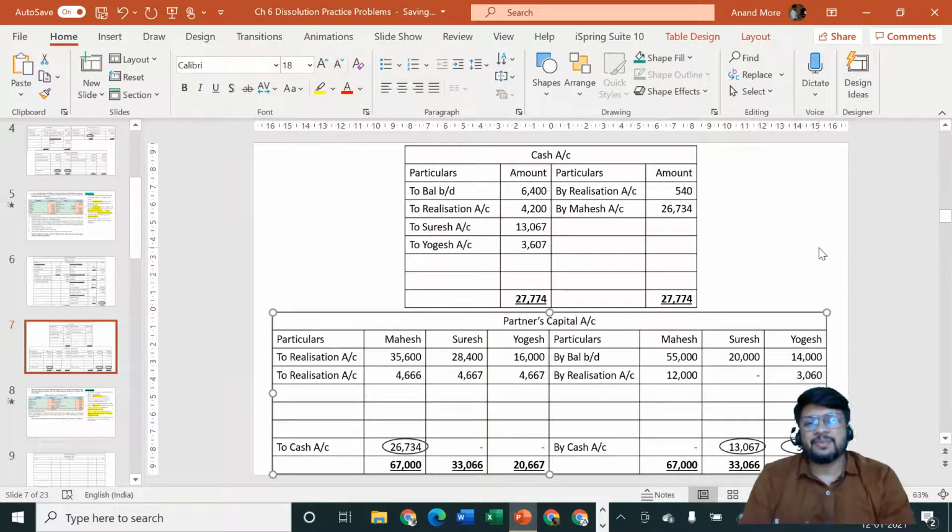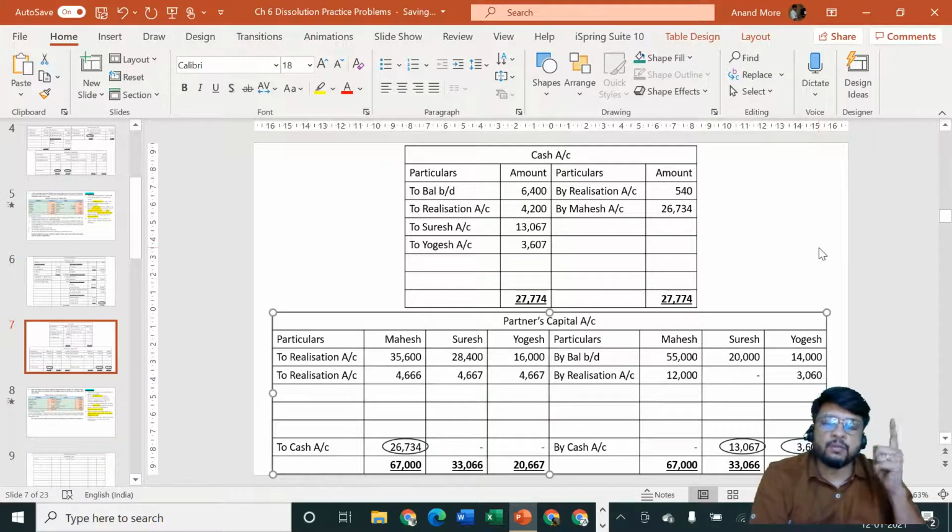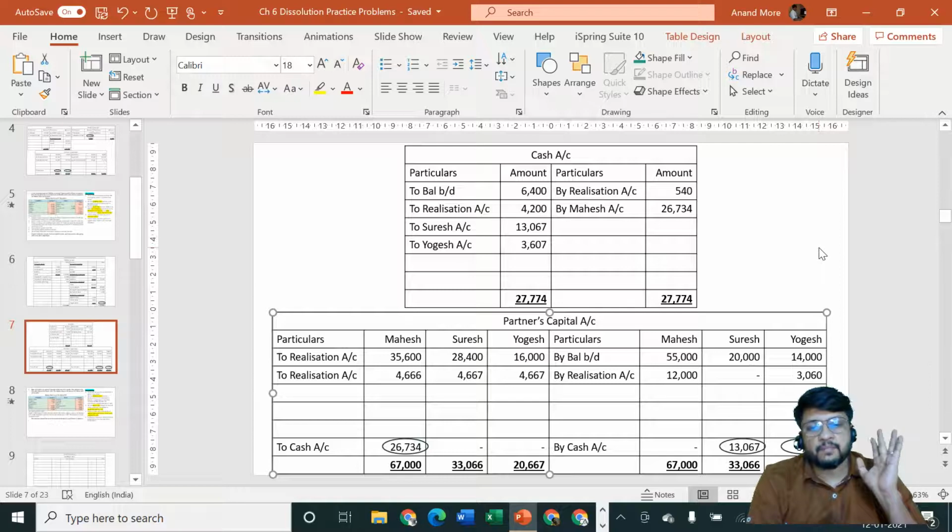Okay, so this is how we are going to solve the problem of dissolution. Here the most important adjustments which we have seen are the adjustment of assets taken over by the partners. Purposefully they have given you the book value of the assets taken over as well as their agreed value. In the transfer stage we should consider book value. In the realization stage we should consider only their agreed value. These are the points which are required to be kept in mind properly. Once this is done, then it is easy for you to score good marks in the examination.